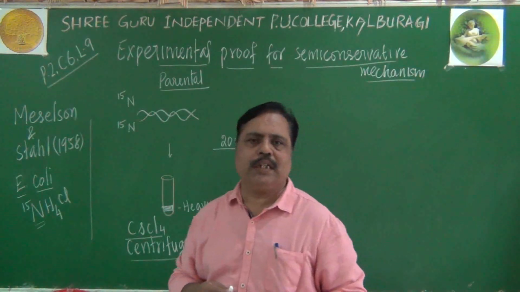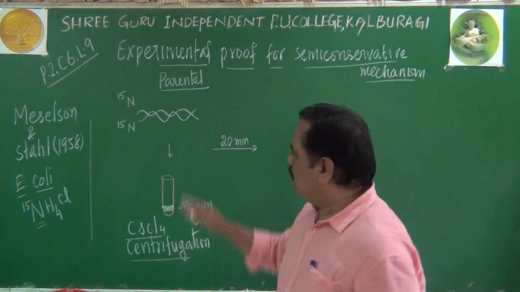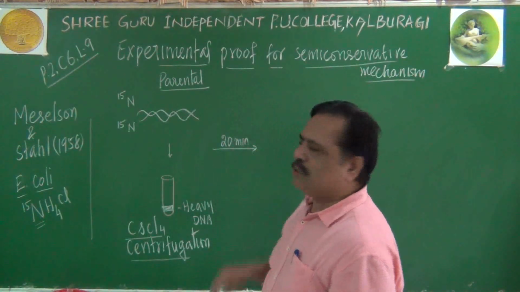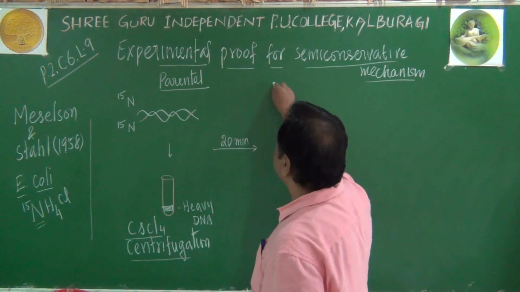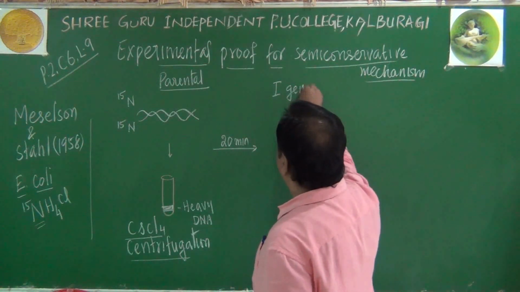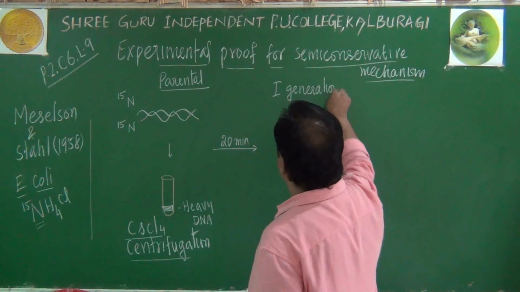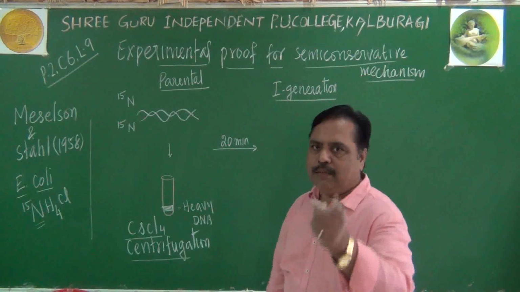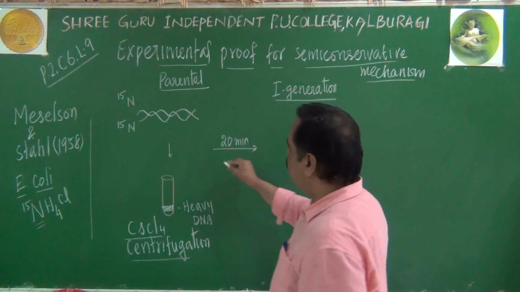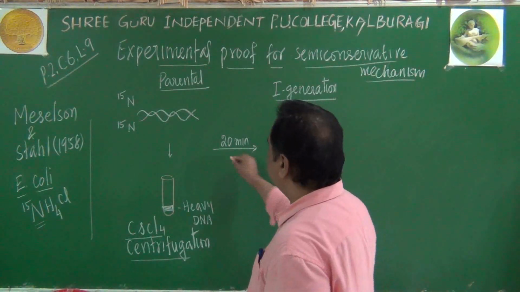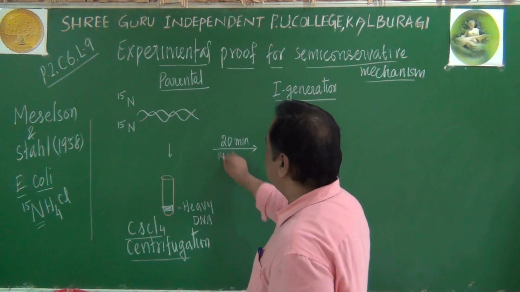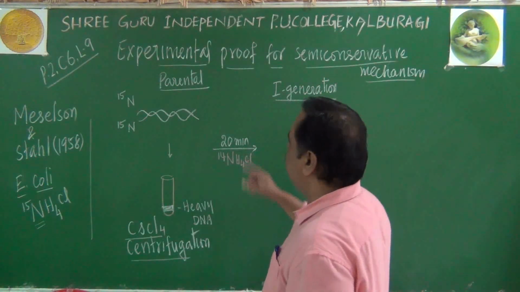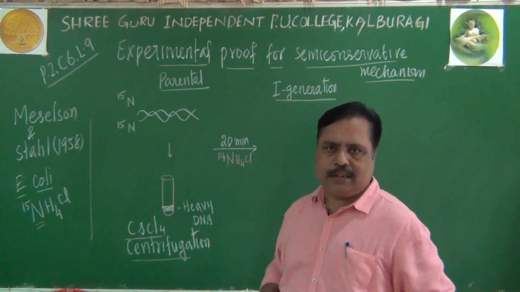But what Meselson and Stahl did was this: for the first generation, I am talking about the first generation here, they did not grow the bacterium in N15 medium. They grew the bacterium in N14 medium, N14 H4Cl medium, for the next generation.